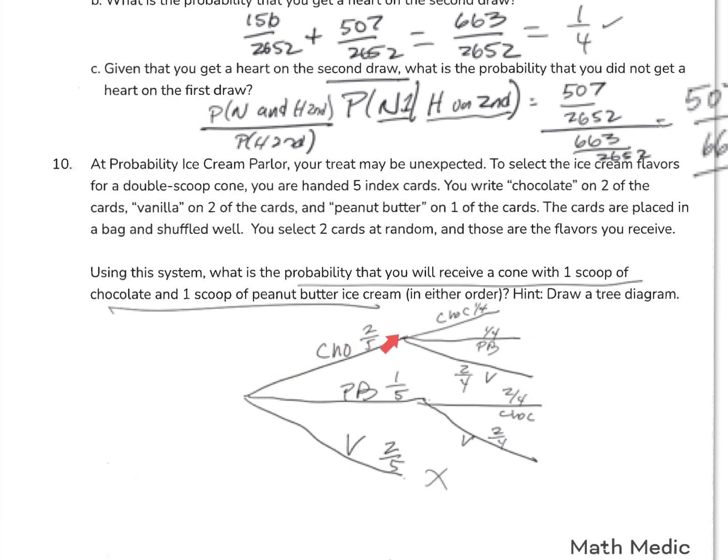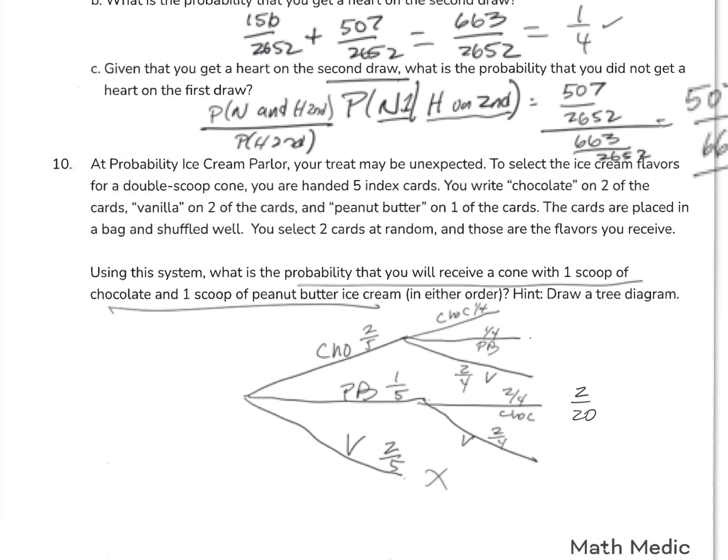Once I've computed these 2 probabilities, I'm simply going to add them together. And so I need to multiply across. I'm going to get the probability of peanut butter, then chocolate. This is 1/5 times 2/4, which is 2 out of 20. And then I'm going to do the same thing, 2/5 times 1/4, which is 2 out of 20.